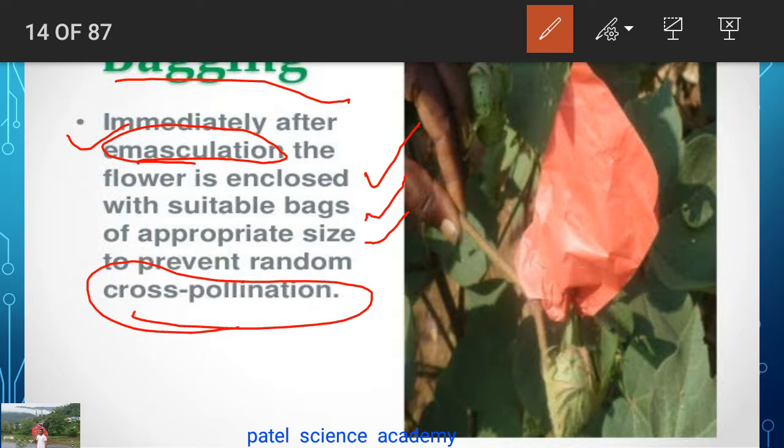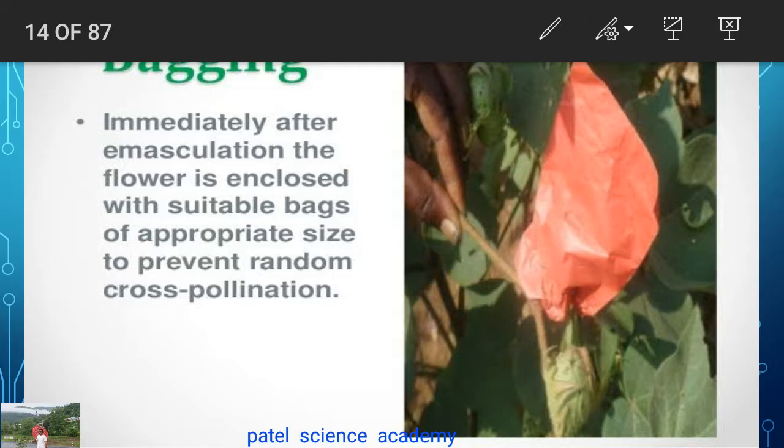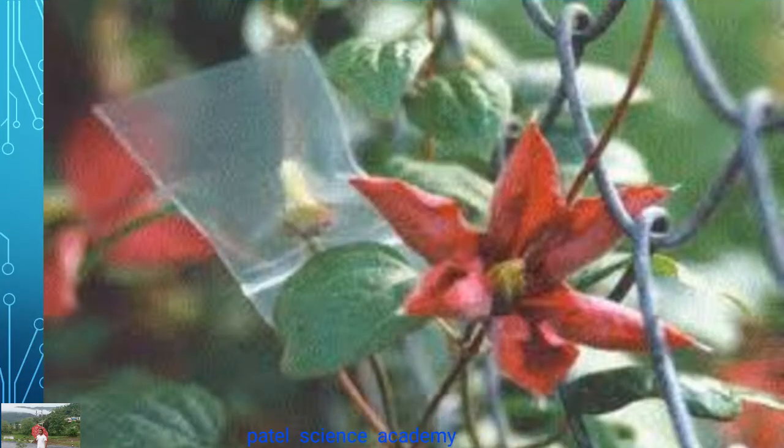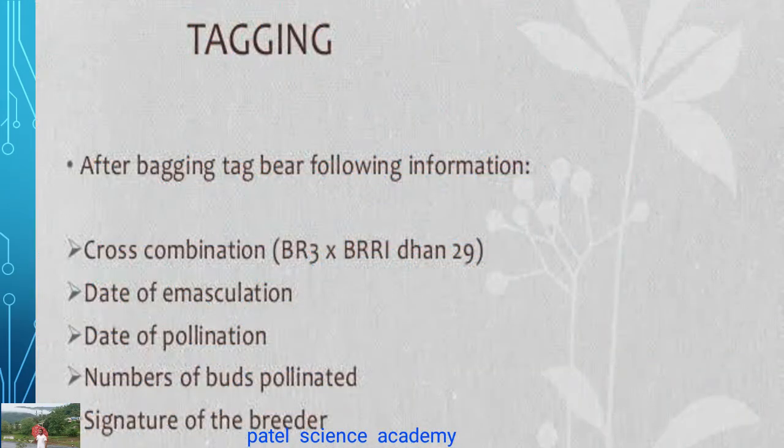You can see here, this is the emasculated flower, and it is covered by a bag, and this process is simply called bagging. You can also see in this flower, this plastic bag has been used to cover this flower to prevent unwanted cross pollination.